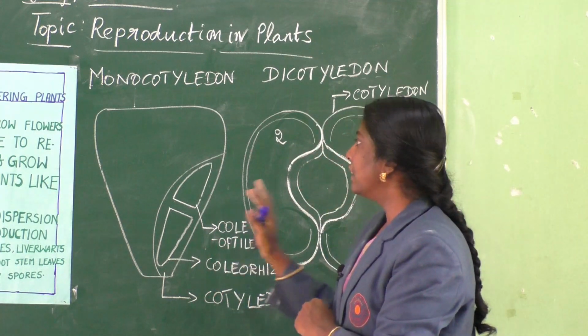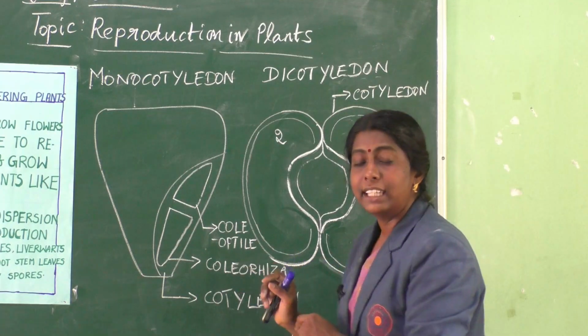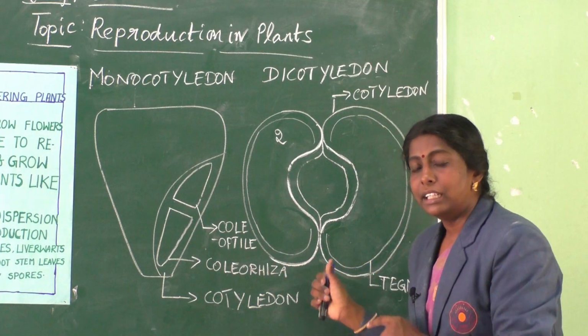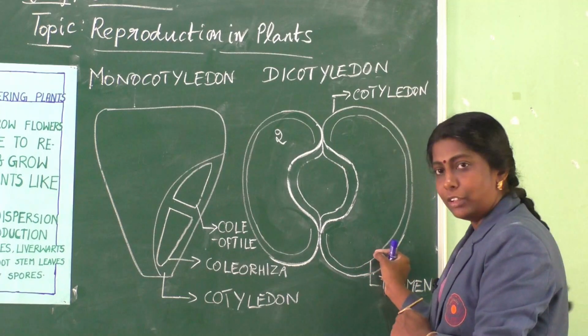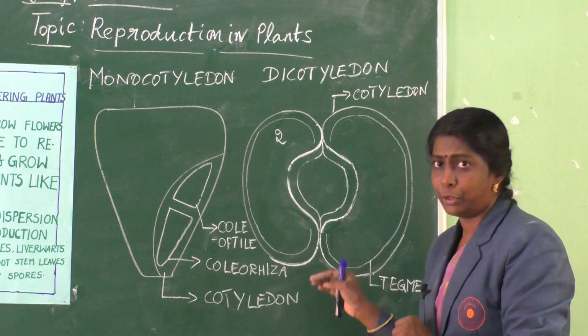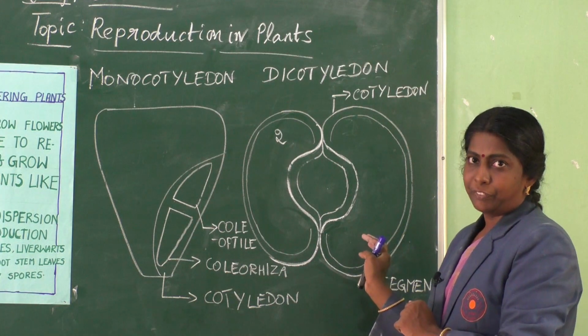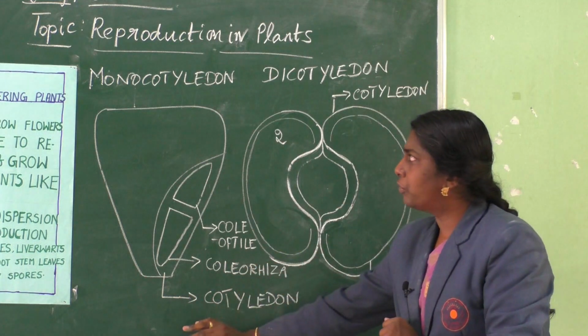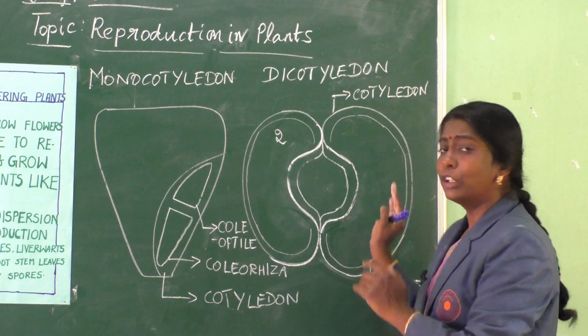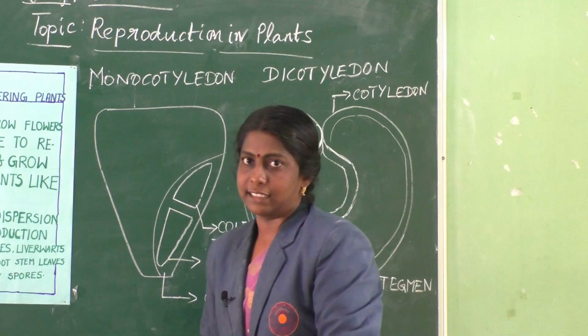Okay, so this is about the corn seed picture. And here in the kidney bean, you can see the tegmen, the inner thickening layer, which is used here to protect the embryo. Okay, so this is an example for monocotyledon and dicotyledon. Both monocot and dicot come under flowering plants.